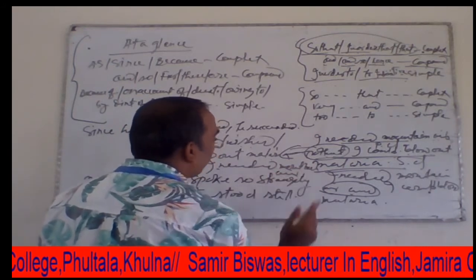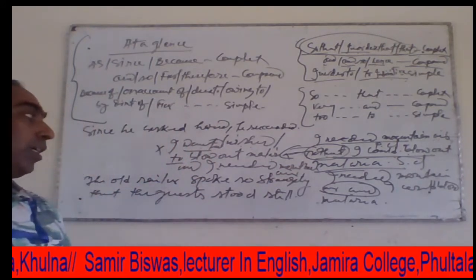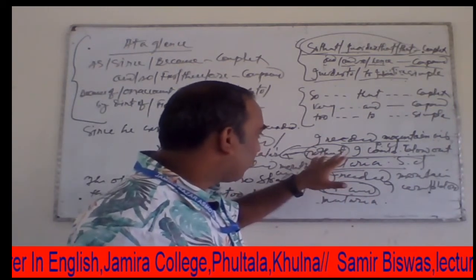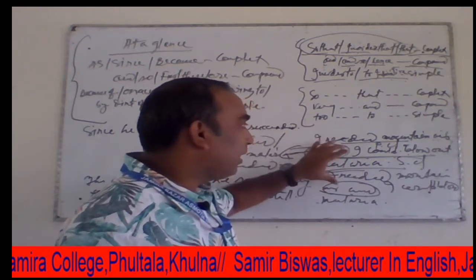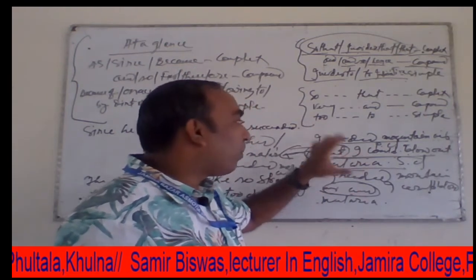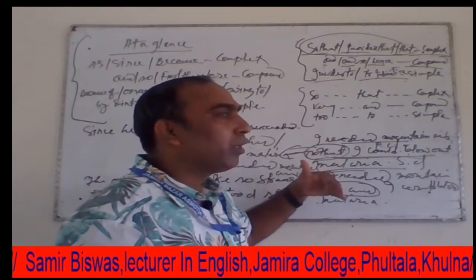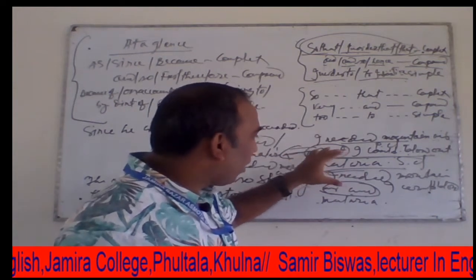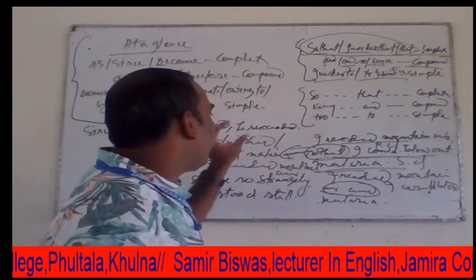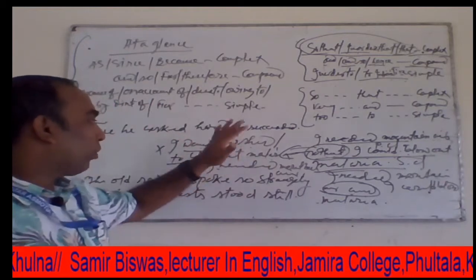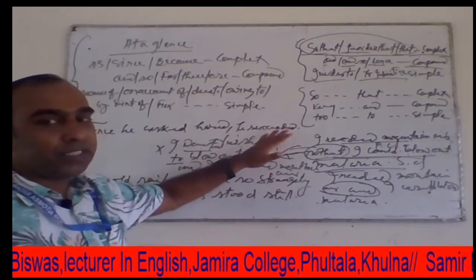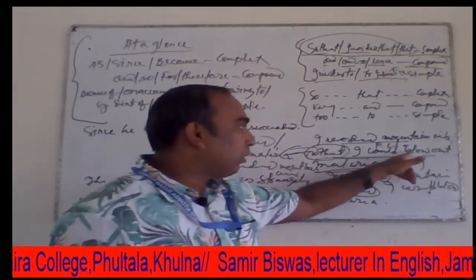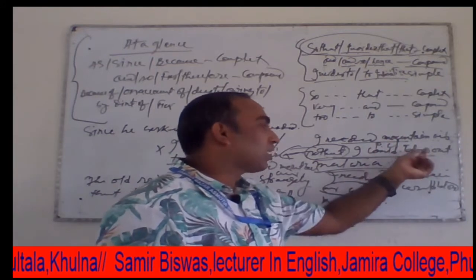Mountain air. So, here dear students, you know that if we use only and instead of so that, then it can be a compound sentence, but its meaning will be changed. So, here we know that at the very beginning of this compound sentence we use wanted or wished or desired or expected, and then to infinitive, and after that we can use the principal verb of that subordinate clause.